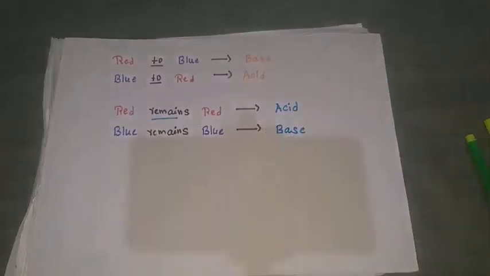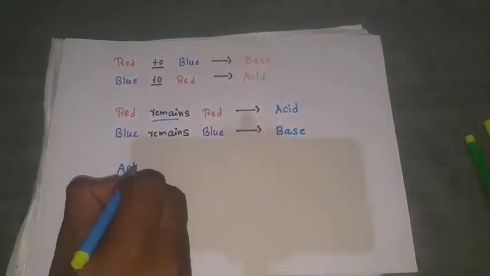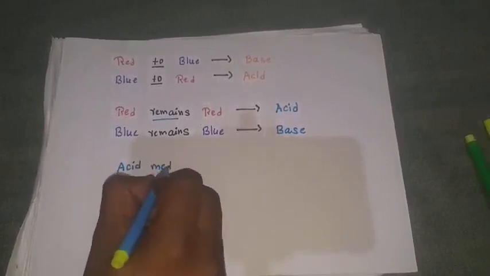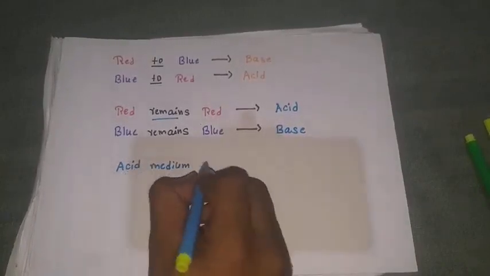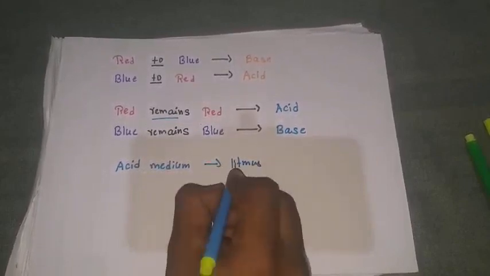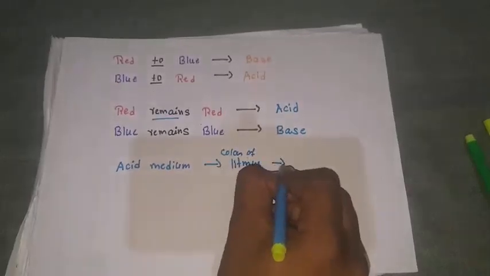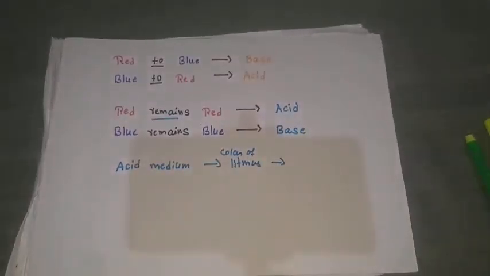Because of that, in acidic medium, the color of litmus paper is red only.